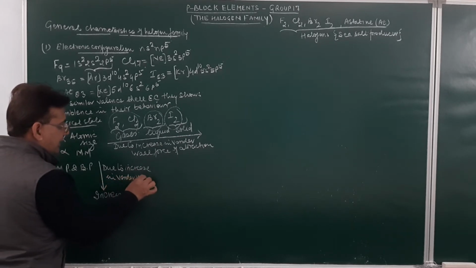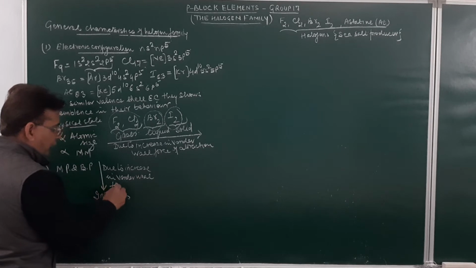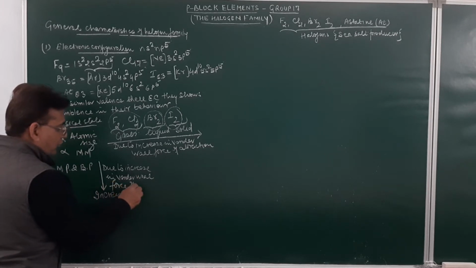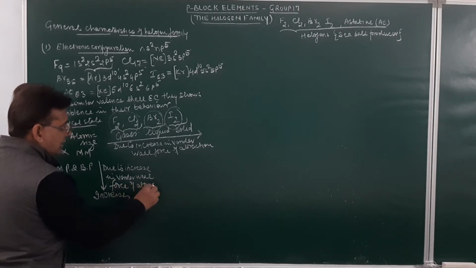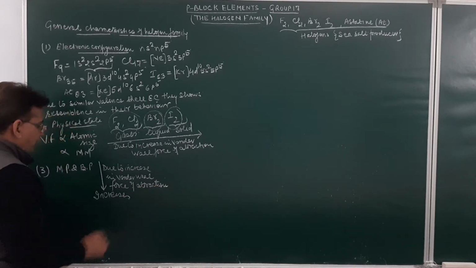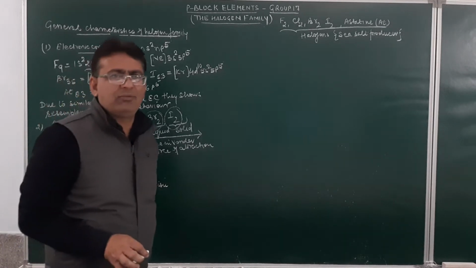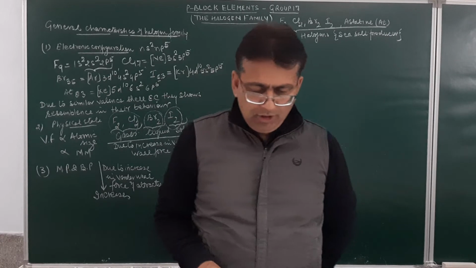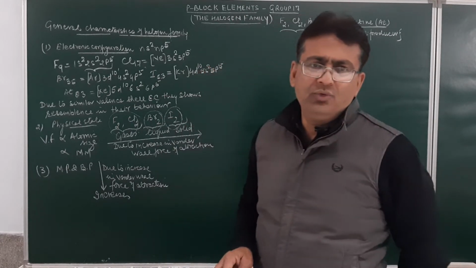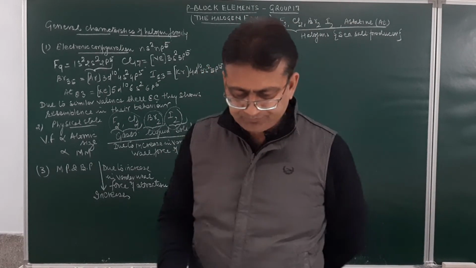Due to the increase in van der Waals force of attraction.